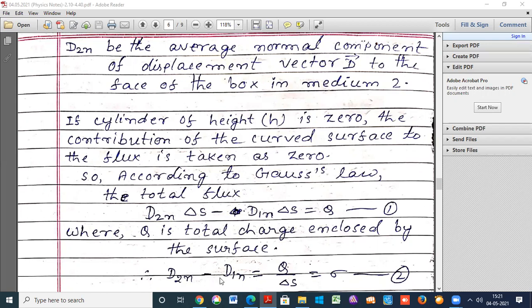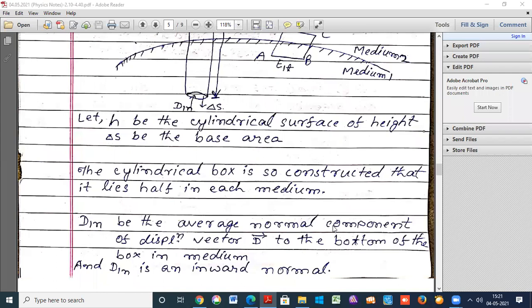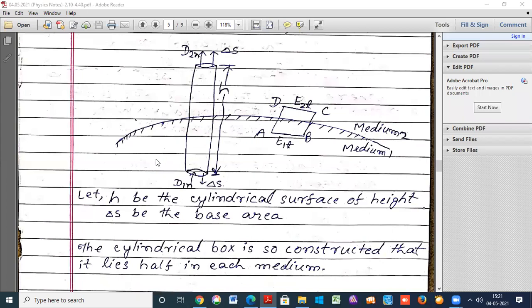Therefore D2n minus D1n is equal to q divided by delta s, which is sigma. This sigma is the charge per unit area of the boundary of the two substances.